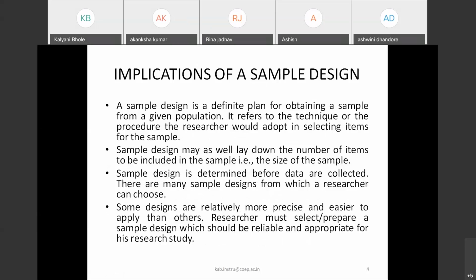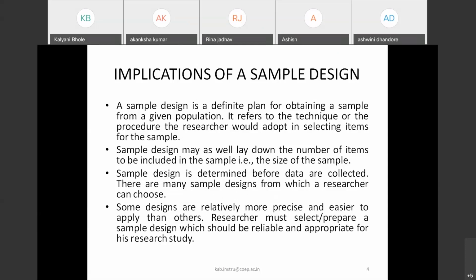So what are the implications of a sample design? Sample design is a definite plan to obtain a sample from a given population. Likewise, for the previous example, you had a plan that you will divide your population into two main types, and based on the population, you will select the samples.